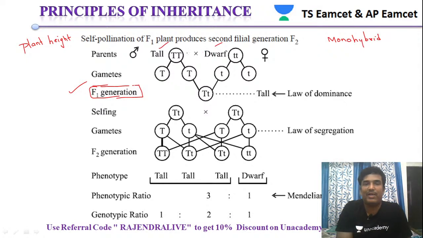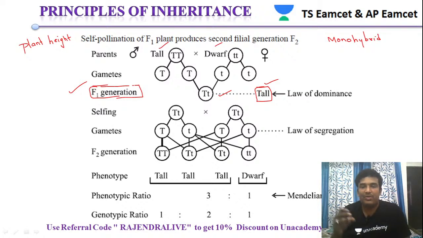So when there is a cross between a tall plant and a dwarf plant, no doubt, all the F1 individuals are tall plants. Based upon the results that Mendel obtained in the F1 generation, he identified that in the F1 generation all the individuals are tall individuals.